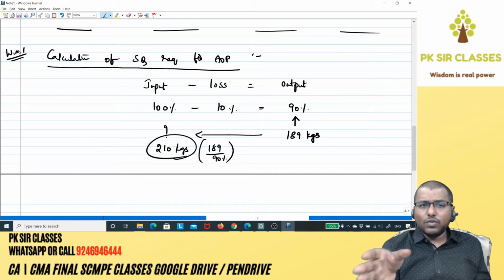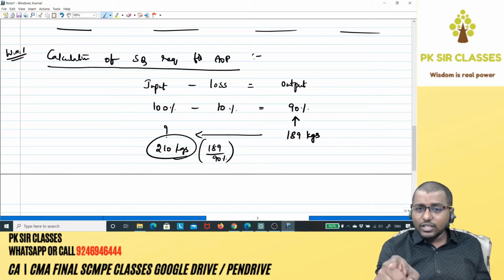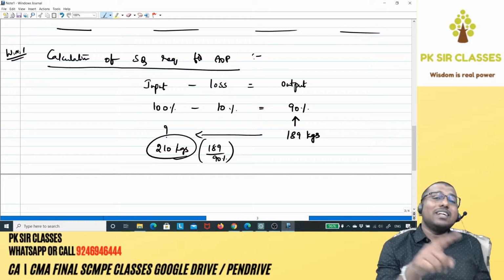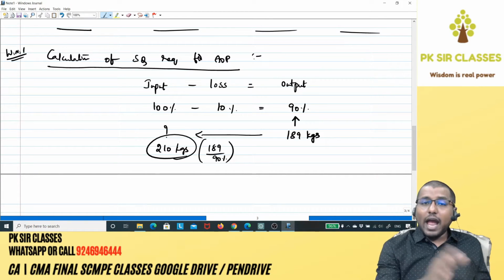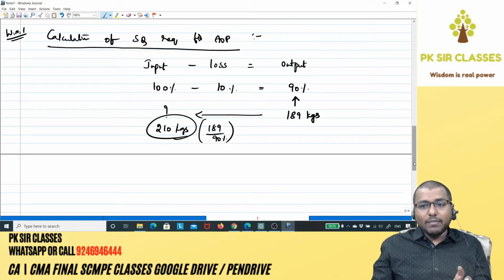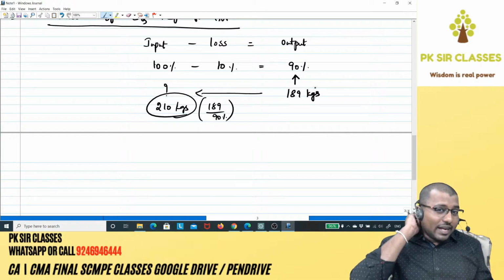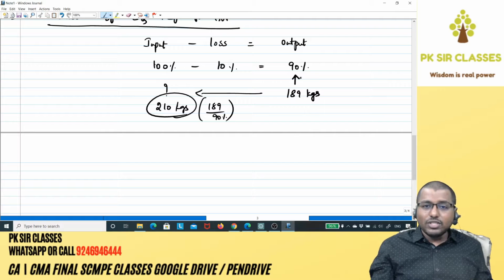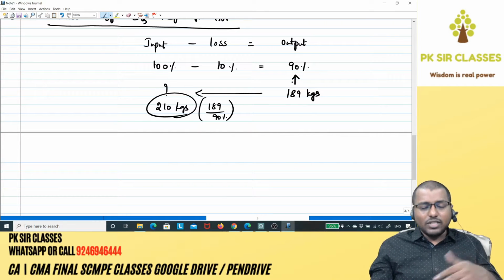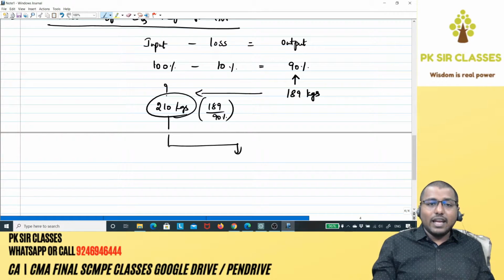Input minus loss is equal to output. We need standard quantity of raw materials, which is nothing but standard input, for actual output. Actual output is 189 kgs. For that we need standard input. So take the actual output, add back the standard loss, and you will get standard input. It's as simple as that. That's what we have done. We have taken the actual output and added the 10%, because actual output is 90%. So when you divide it by 90%, indirectly you are adding 10% and you get the 100%, which should have been 210 kgs. Now this 210 kgs is A and B put together.